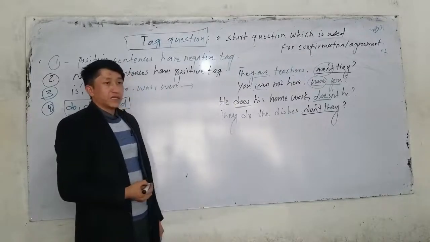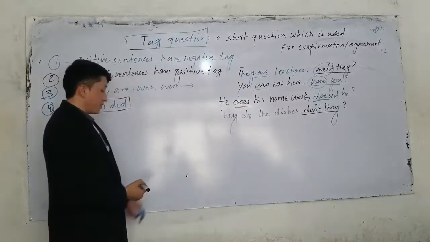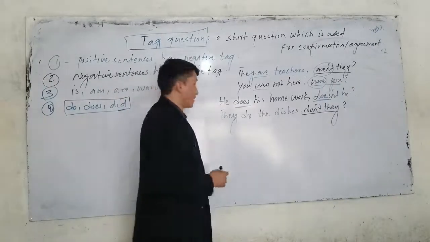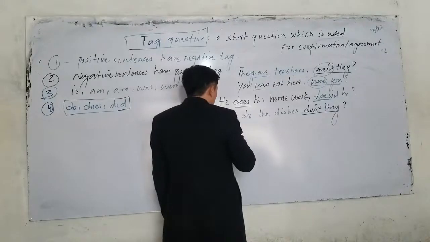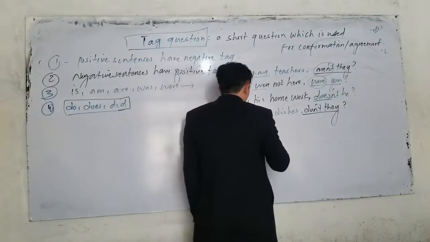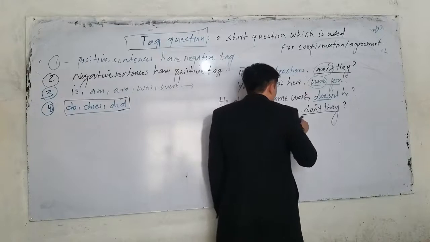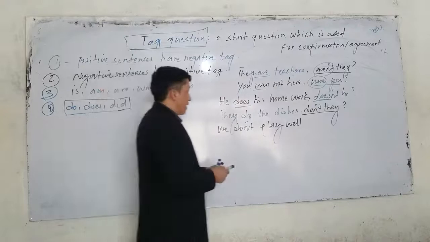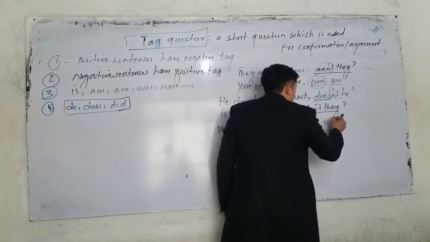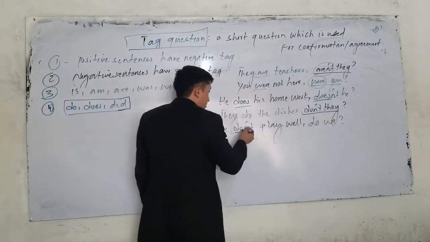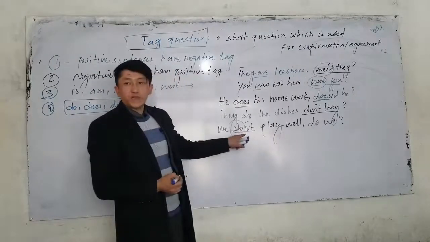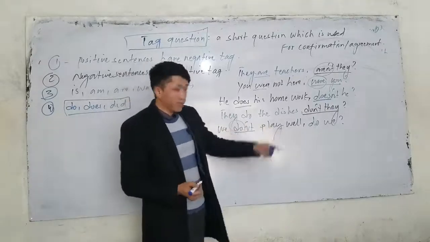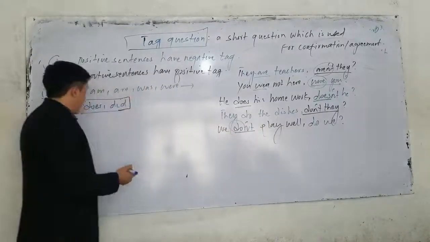But if they are used as auxiliary verbs, when do we use them as auxiliary verbs? They are used in negative sentences and also questions. For example, we don't play well. What is the tag question for this sentence? We don't play well. Here we have to say what? Do we? Why? Because here, what is do here? This do is an auxiliary verb or helping verb? Sorry, main verb. Which one? This is used as an auxiliary verb.